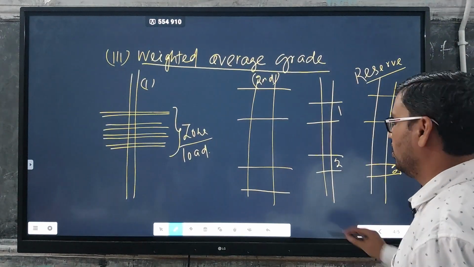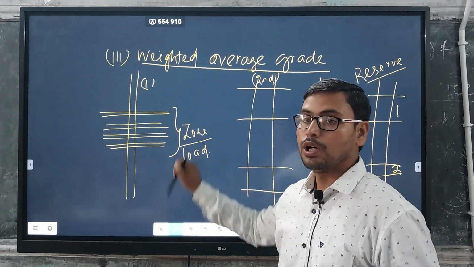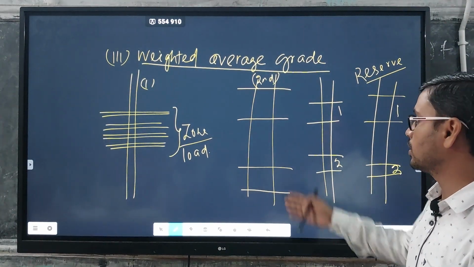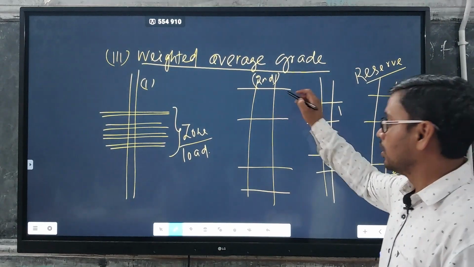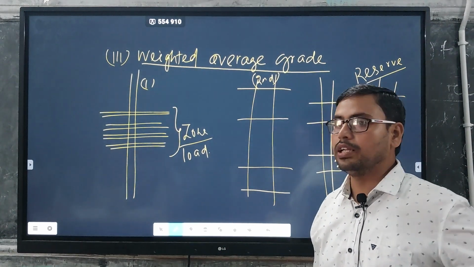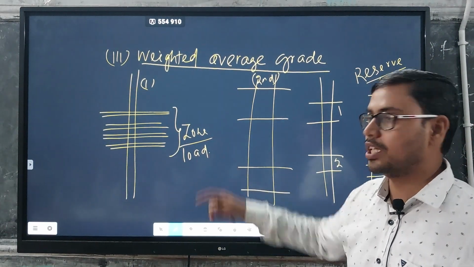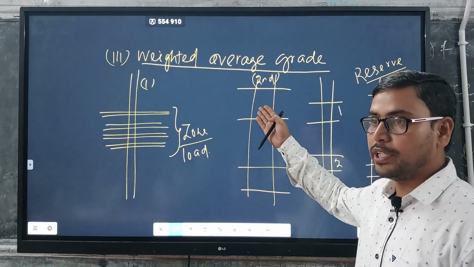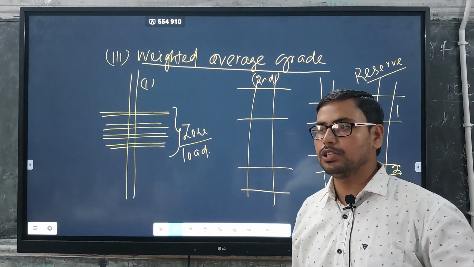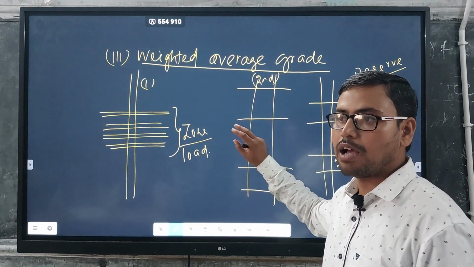That means in a single borehole, with respect to the number of ore zones we have encountered, we have calculated the average grade. Now coming to the second case. Second case means there are two different lodes or two different ore bodies. Then we can also calculate their average grade or weighted average grade. So in that particular case, again using that same formula, the grade of individual layers, that is the lode and thickness, we can calculate the average grade.